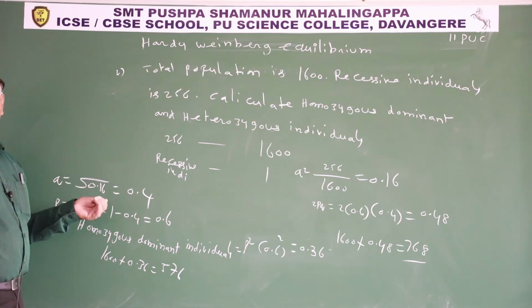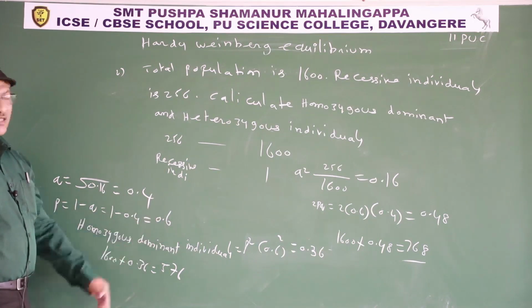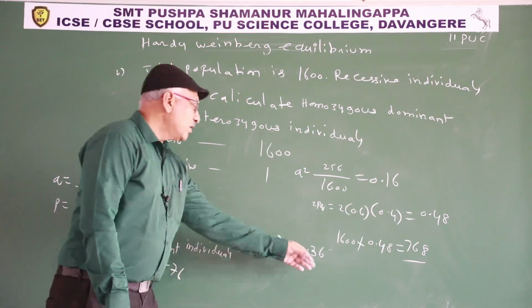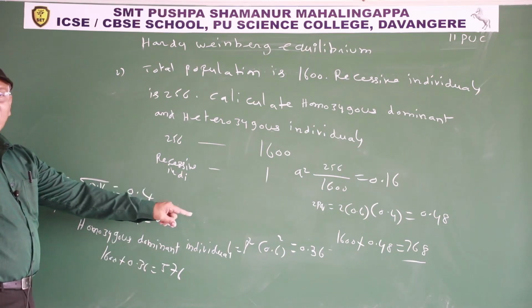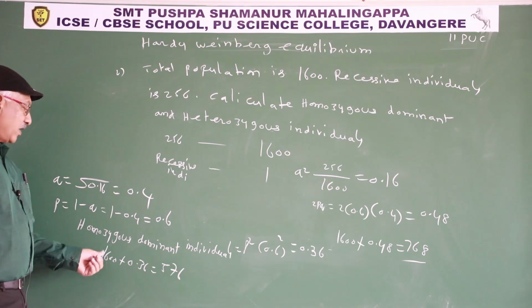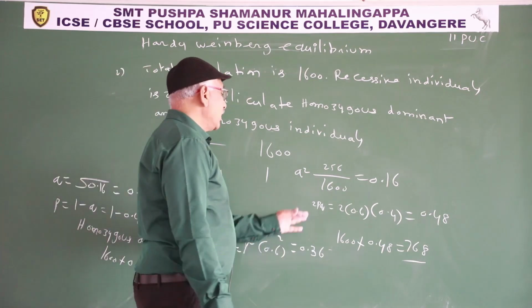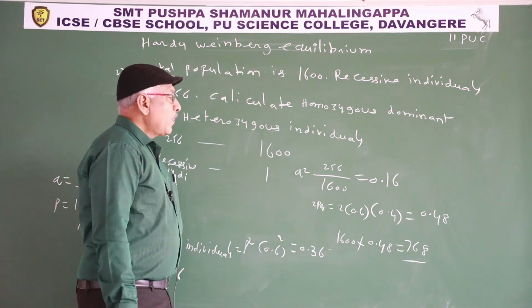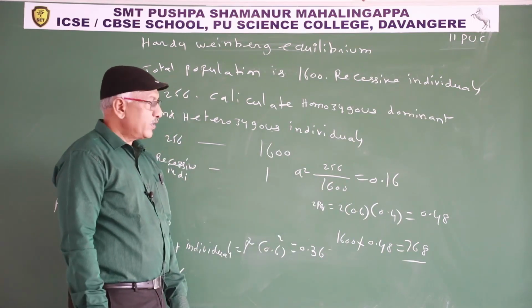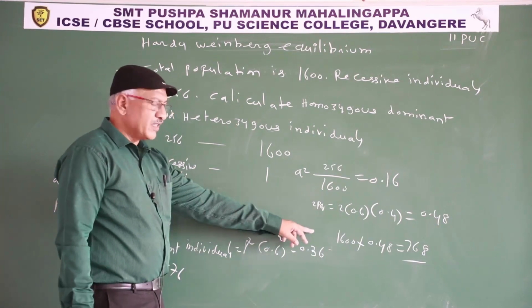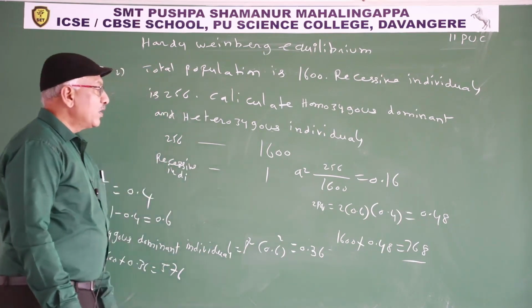Q is 0.4. P is 1 minus Q, 1 minus 0.4, 0.6. Homozygous dominant individuals means p square, 0.6 whole square, that is 0.36. Homozygous dominant individuals 0.36 in 1. How many in 1600? 1600 into 0.36, 576. Next one, heterozygous individuals, 2pq, 2 into 0.6 into 0.4. So heterozygous individuals is 0.48. 0.48 in 1, how many in 1600? 1600 into 0.48, 768 individuals.